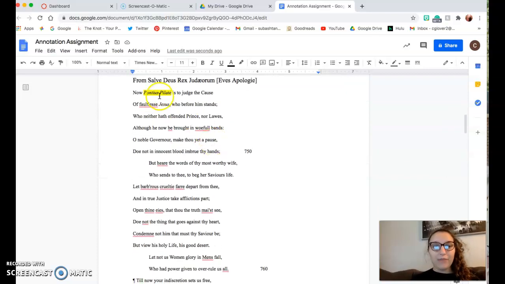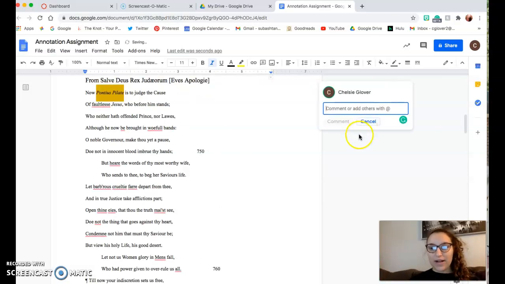But that's a lot of scrolling down. So let's put in an annotation so we remember who this is. Once you highlight it, you click this little plus button. This is adding in a comment. This would be similar to writing in your text with handwriting. And this will tell you who is making the comment, especially if you're working as a group, which we won't for this assignment, but in the future. And you can add your annotation.